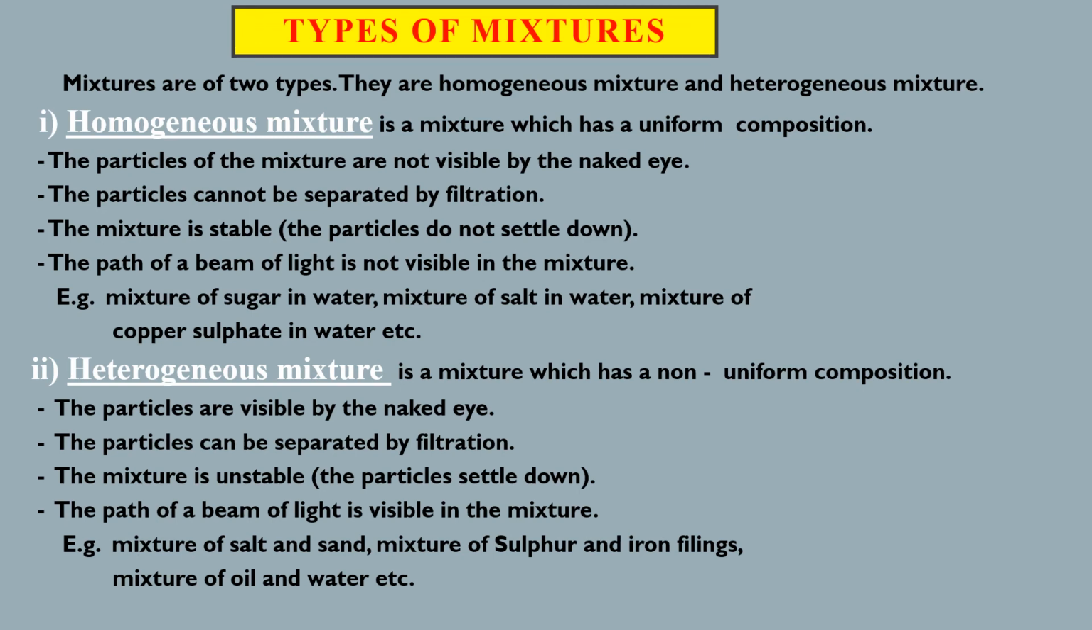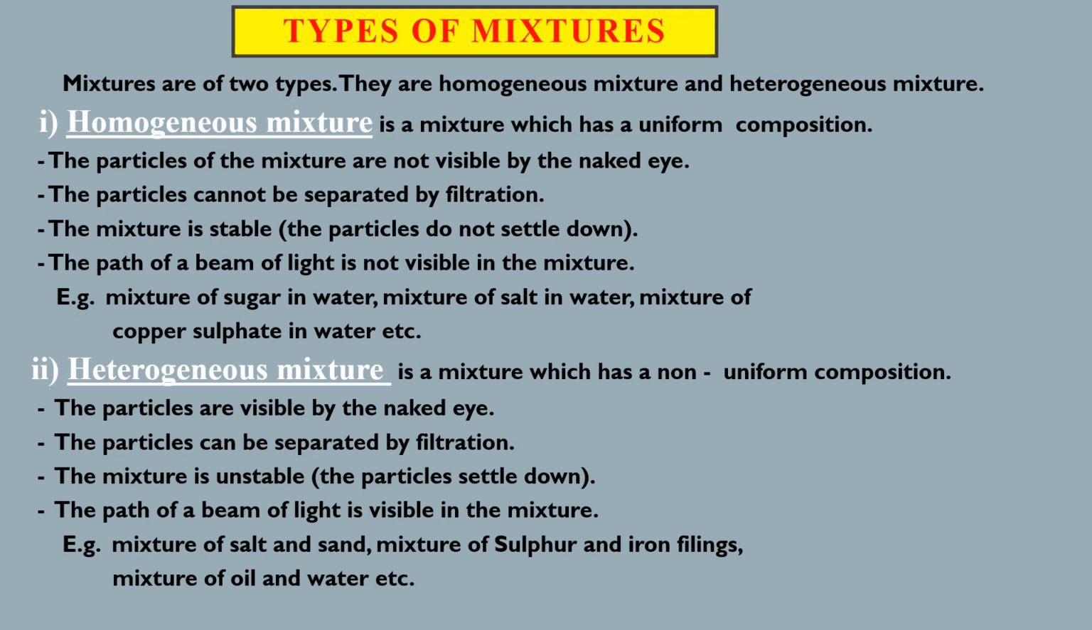The path of light or beam is not visible through the mixture. It's very important. This visibility is called the Tyndall effect. We will be studying about it in the next session. The path of a beam of light is not visible in a homogeneous mixture. Examples are a mixture of sugar and water, salt and water, copper sulfate and water, glucose and water. All these are examples of homogeneous mixtures.